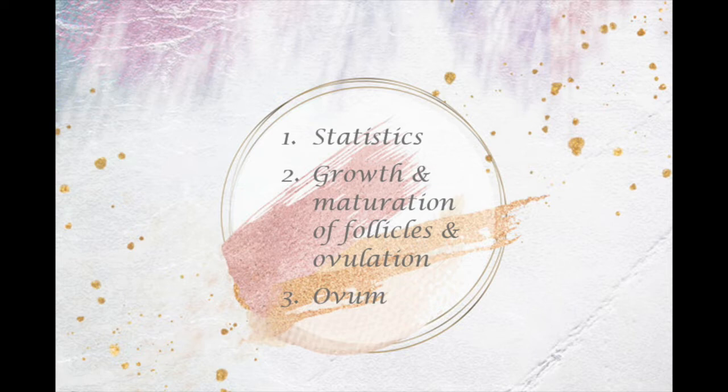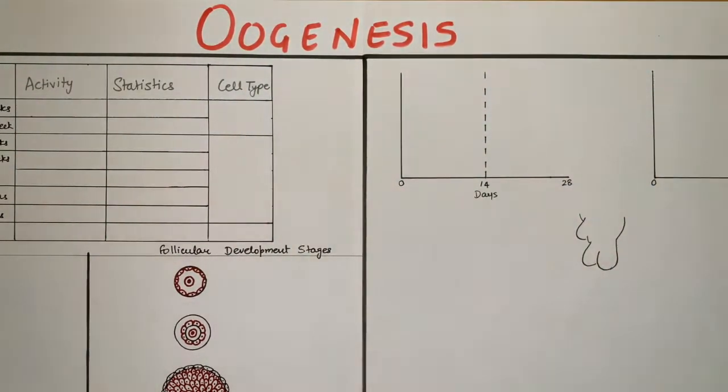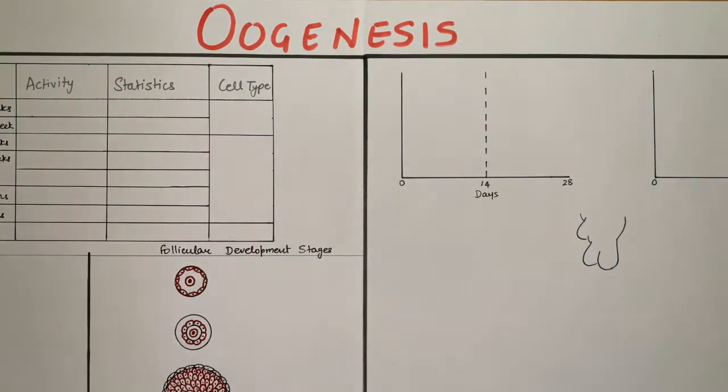Let's get started. For statistics, I've used values from manuscripts. However, I did find a few discrepancies when compared to textbooks such as Inderbir Singh and Langman. So for students appearing for competitive exams, I'd suggest you use the table from this video and then just cross-check the values with the books you're referring to at your university.